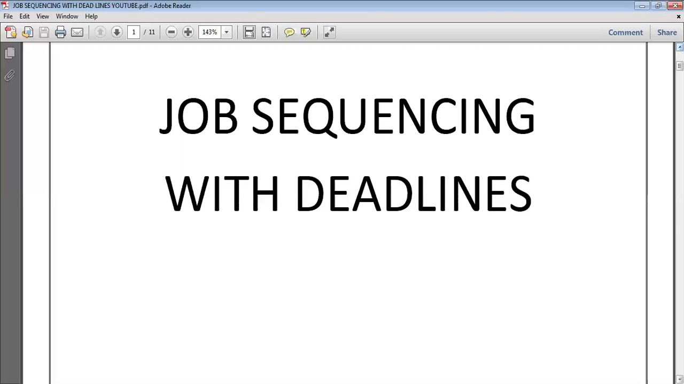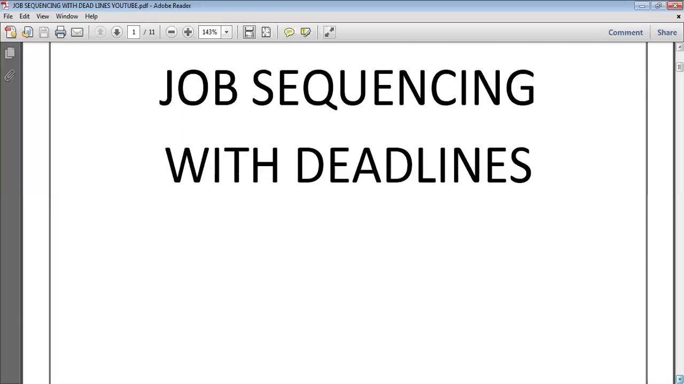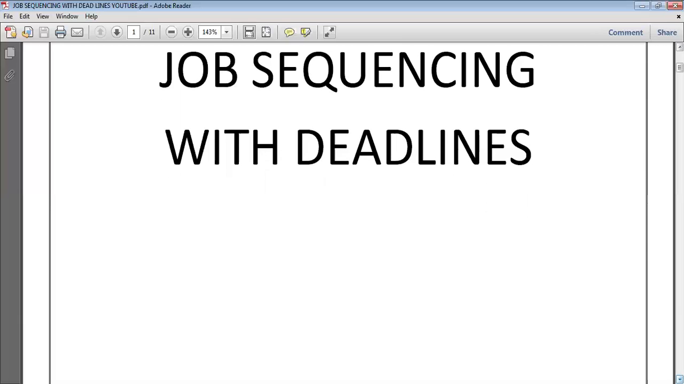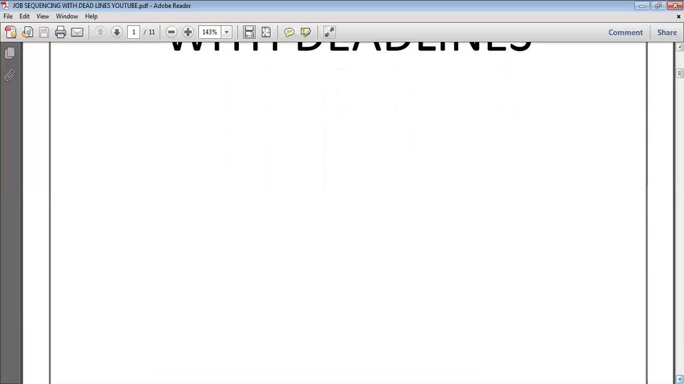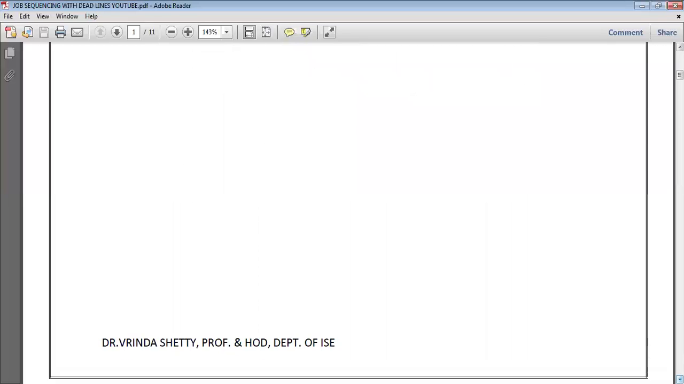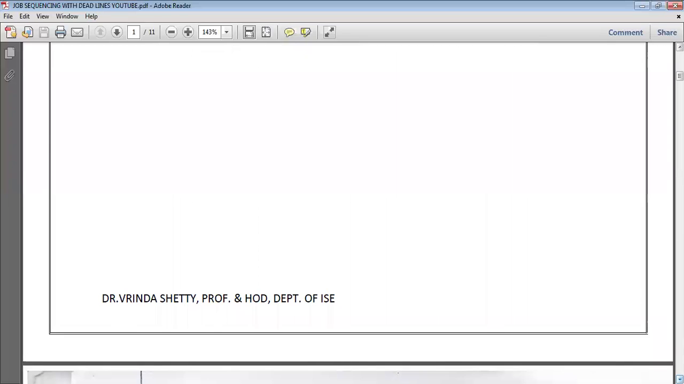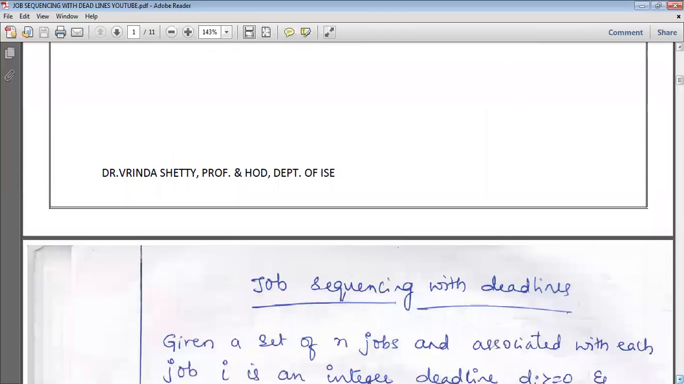How do we solve this problem? We have to find the feasible solution. What is a feasible solution? A feasible solution for the problem is a subset J of jobs such that every job in this set can be completed by its deadline. The value of the feasible solution J is the sum of the profits of all the jobs done.